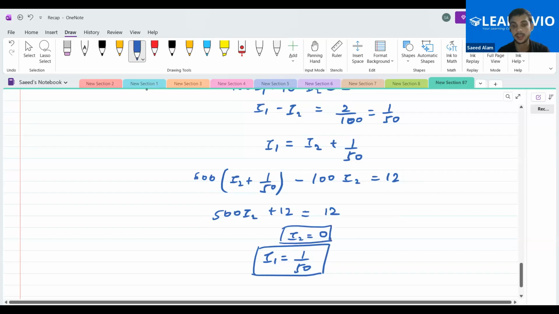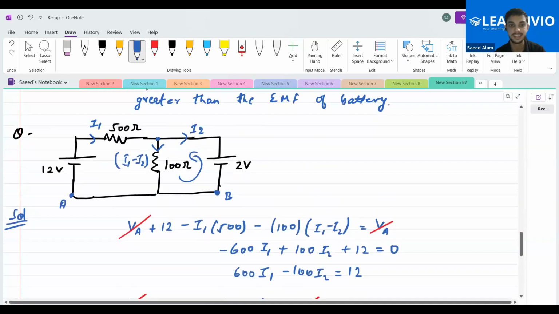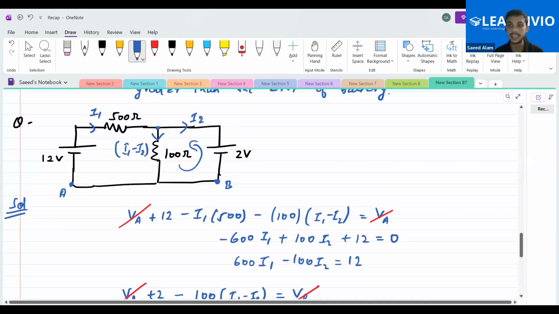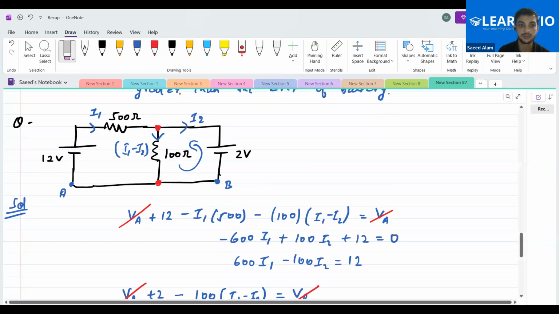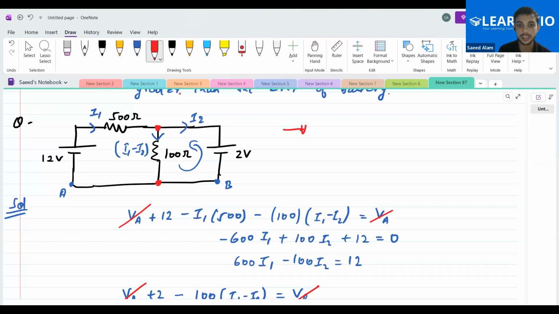Okay, now see this amazing result. Why are we getting I2 equal to 0? We are getting I2 equal to 0 because the potential drop across these two terminals is also 2 volt. Now, if you ask me to redraw this circuit, what will it become?